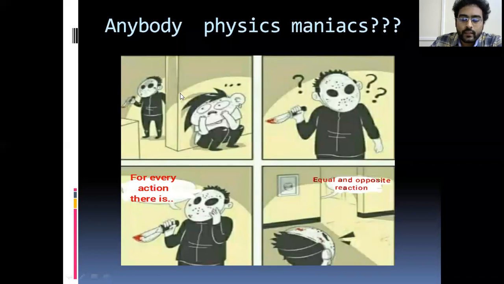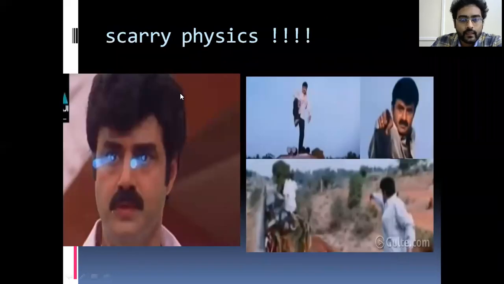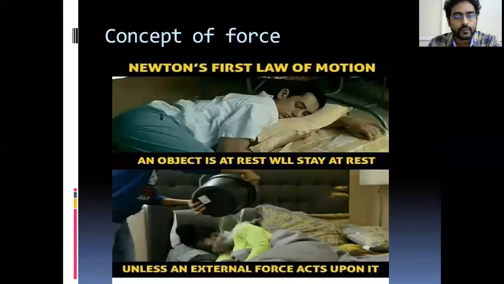I don't go with some scary physics like this. I don't understand how this works and how the dogs are controlled by seeing this. So you don't need to worry about such scary physics. I don't go with such scary physics, but you need simple physics.